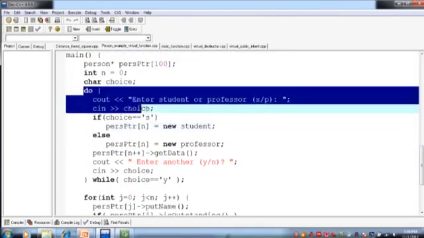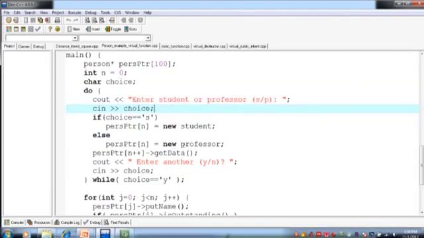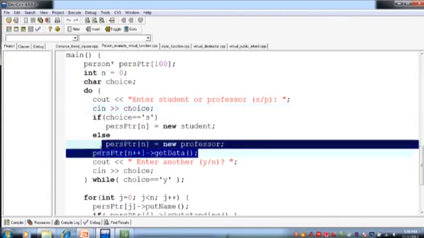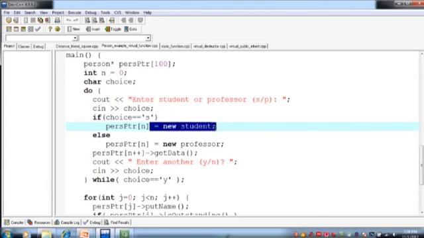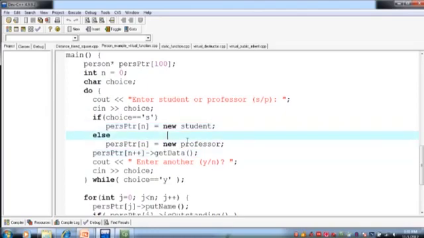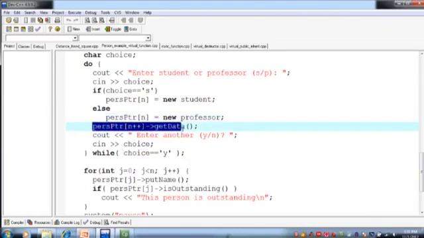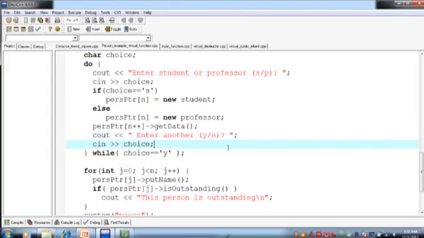So in the main function I have a do while loop. So it will ask me whether to enter student or professor, what I want to enter. Do you want to enter student record or do you want to enter professor record? And then accordingly it will take input from me. If the choice is S, it will create an object of student and assign its address to the nth index of that array. If that is not S, then it will create a professor object and assign it to the nth index. Then it will call the get data function, and then it will prompt me to enter another record or not.